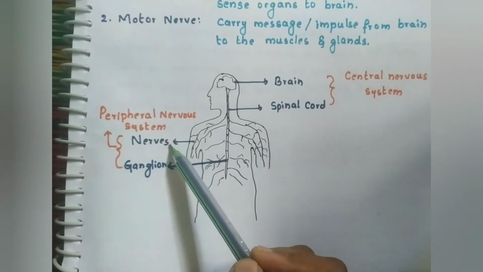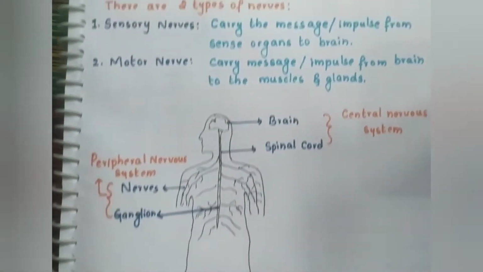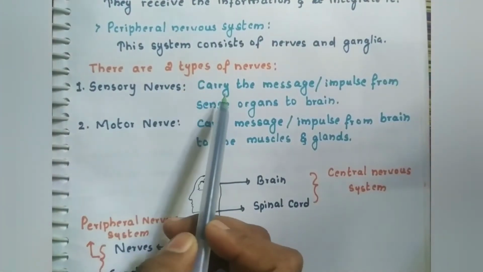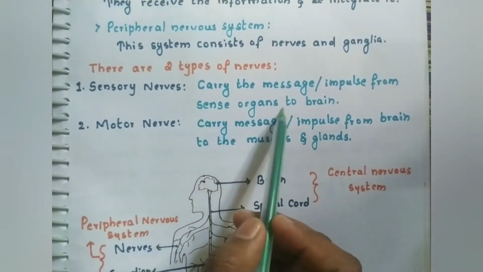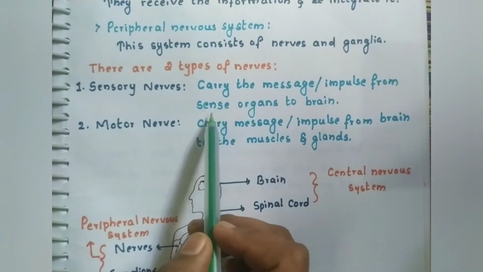These nerves are of two types. One is sensory nerves and another one is motor nerves. Sensory nerves carry the message from the sense organs. There are 5 sense organs.